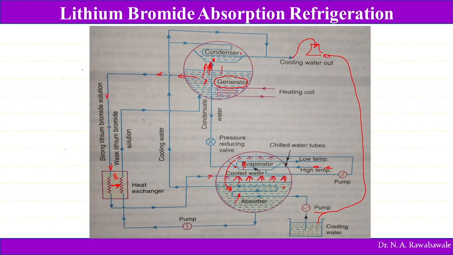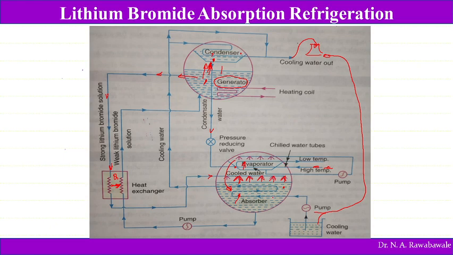This high temperature lithium bromide solution, which is strong, gives its heat to the weak solution in this heat exchanger. Again this strong solution is passed into this absorber, again it is sprayed, and then it is going to absorb water vapor. So this cycle is going to repeat. Now the water which is evaporated in this generator moves into the condenser where it gets condensed, and this condensed water is again taken through this pressure reducing valve into this evaporator, to compensate the water loss in this system.